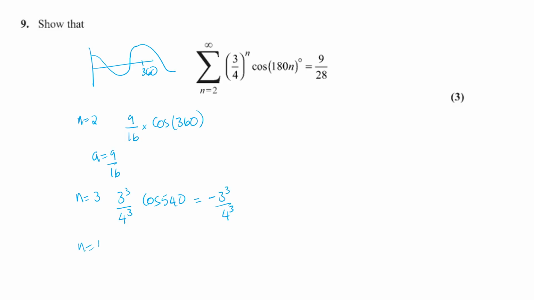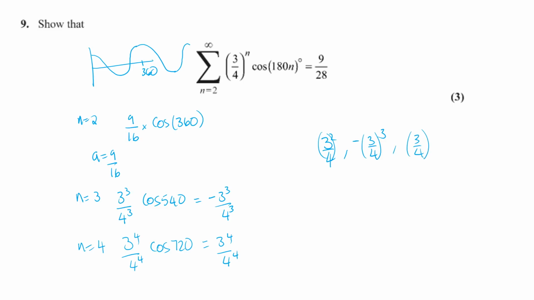And then when n is equal to 4, you're going to have 3 to the 4 over 4 to the 4 cos of 720, which by the time we go another 180 is going to be back to positive. So that's just going to be 3 to the 4 over 4 to the 4. So this sequence is going to go 3 over 4 squared, and then we're going to have 3 over 4 cubed, but the next term is going to be minus, and then we're going to have 3 over 4 to the 4, the next term will be positive, and then we're going to have minus 3 over 4 to the 5.